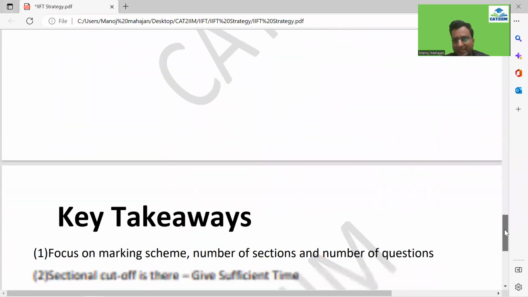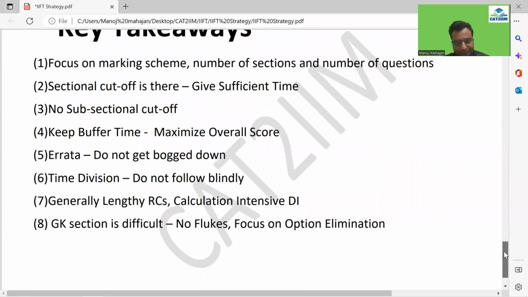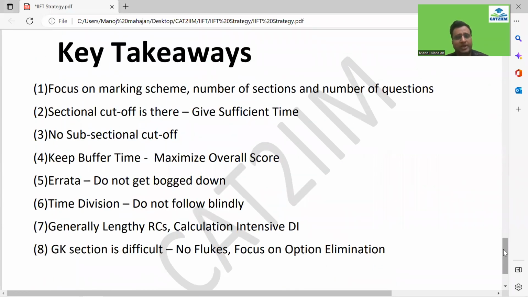Let's quickly come to the key takeaways, guys. As I told you, I have highlighted the expected IIFT paper. Just be ready for any kind of surprise if it happens. Chances are that the paper pattern would remain the same as we have discussed, guys. But make sure that you focus on the marking scheme. That could be different. How many sections? Instead of 4, there could be 6. In the past, there have been. And just have a look at the number of questions also. And don't press the panic button if there is some change. It is the same for everyone, guys.